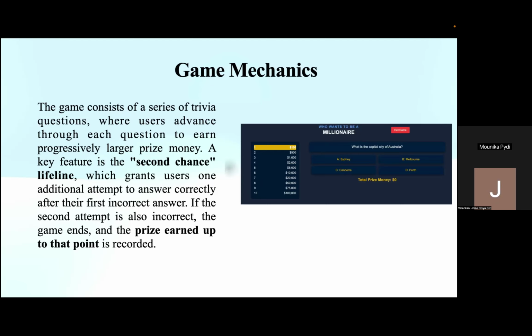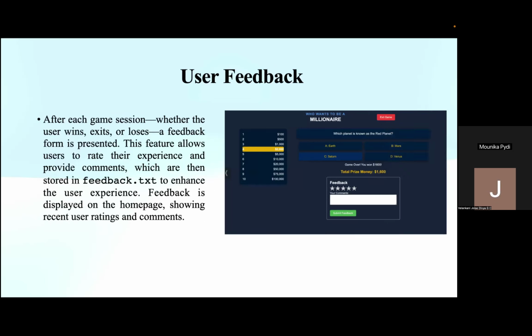The next feature is user feedback. After the game ends, users are directed to a feedback form, which is a crucial part of our user-centered design. This form captures a rating out of 5 stars and a comment, which could be a suggestion, opinion, or general feedback. All responses are stored in feedback.txt, again without using a database. The home page, or index page, displays the most recent feedback. This keeps the platform interactive and constantly evolving. The idea is to involve users in shaping the future of the game.